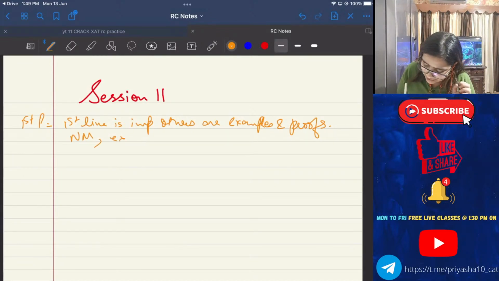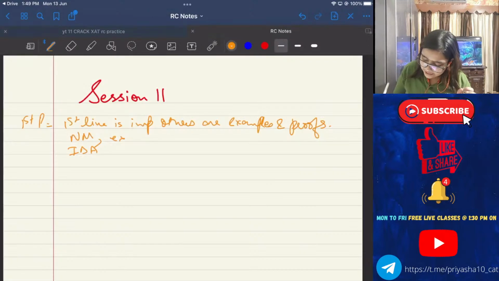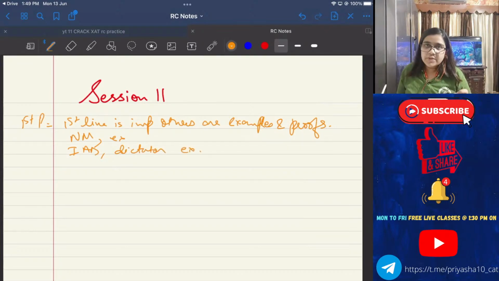NM example and IAD, I forgot his name, it was IAD. So let's write it down like IAD, dictator example.